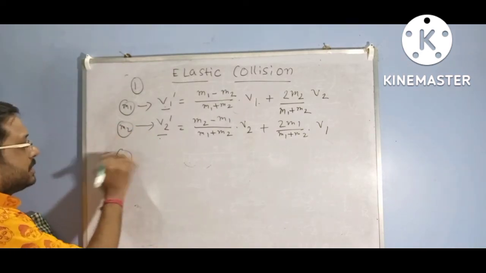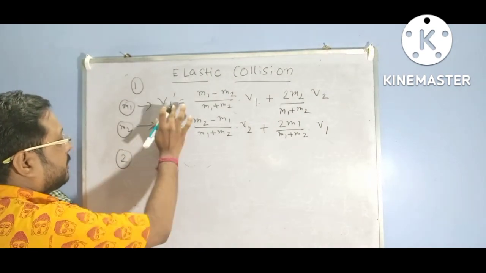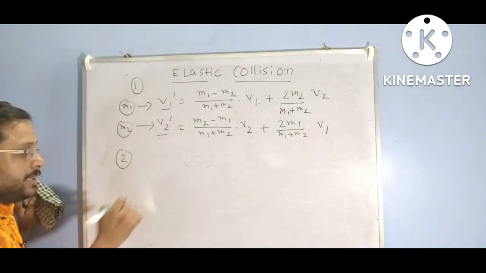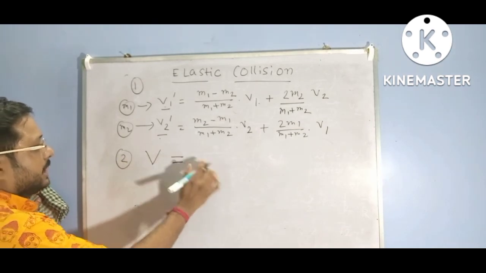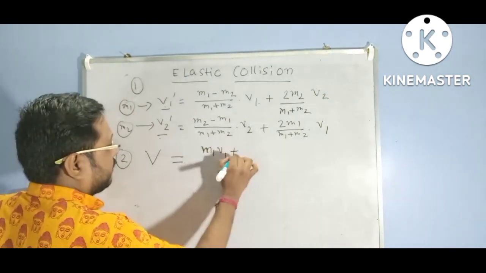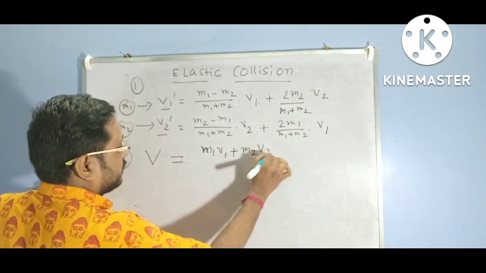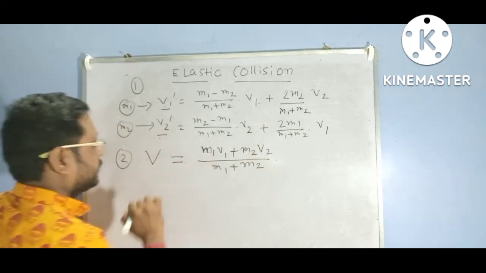For inelastic collisions, V1 dash and V2 dash are not different, we can get a single velocity V, that is (m1 v1 plus m2 v2) divided by (m1 plus m2).